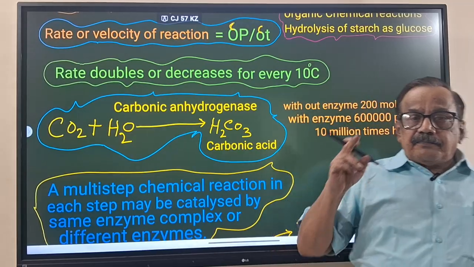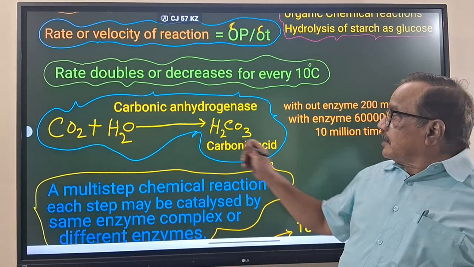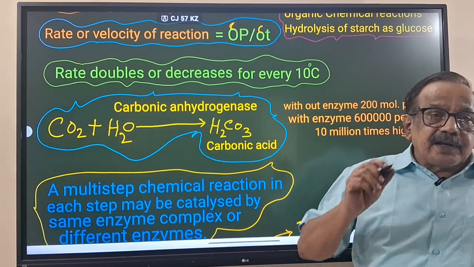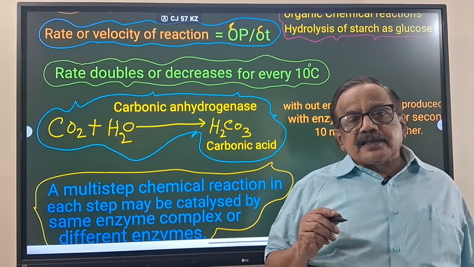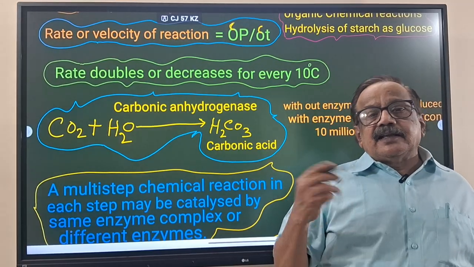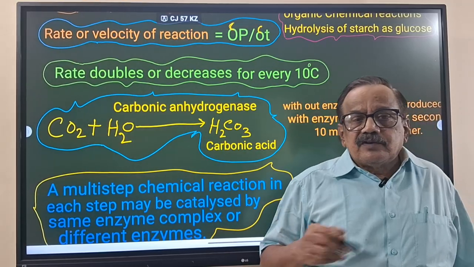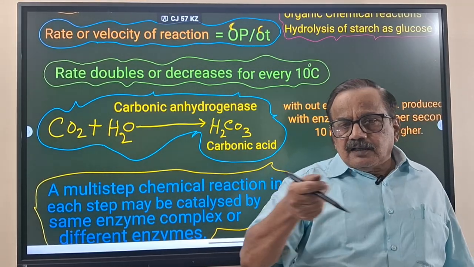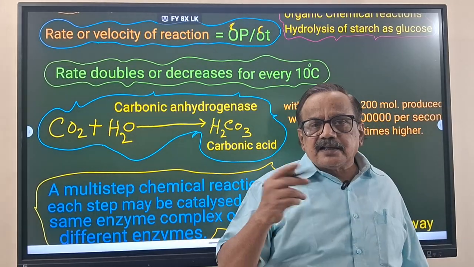Now the rate we have told, delta P by T. When this enzyme is reacting like this, the temperature effect we also saw in the first paragraph. When pressure and temperature increase, an inorganic catalyst will increase its efficiency. But the enzyme will work only up to 40, then it will become denatured.